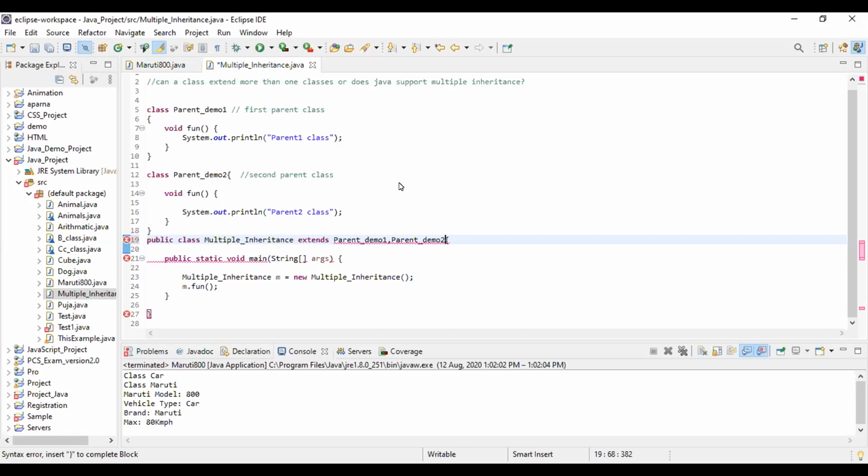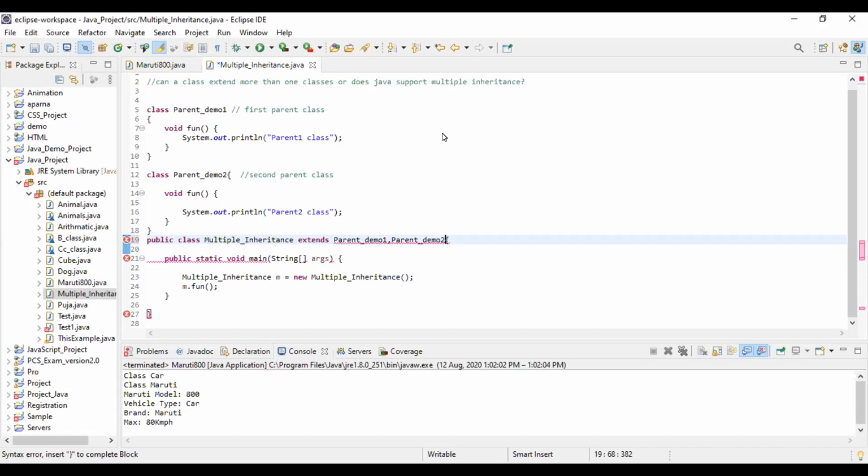Multiple inheritance means one or more parent classes and one child class. The opposite is called hierarchical. In multiple inheritance, we have more than one parent class. So we have two parent classes and one child class. Multiple parent classes and one child class.